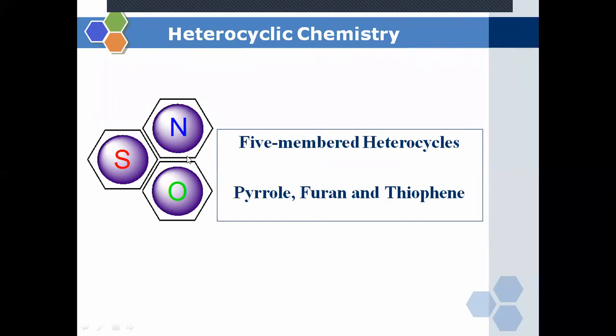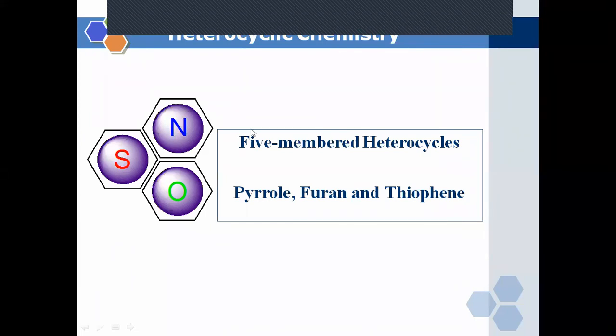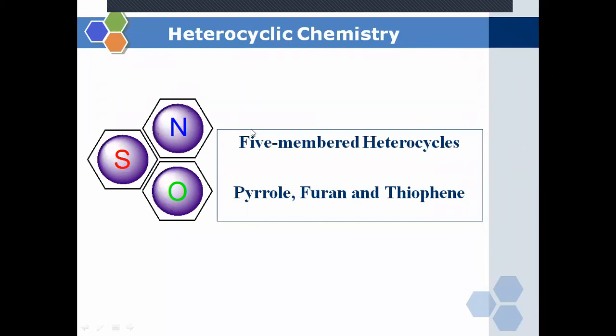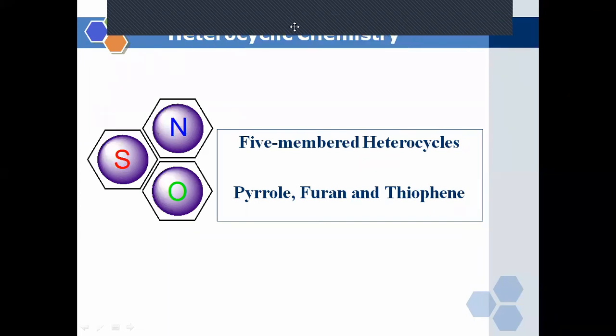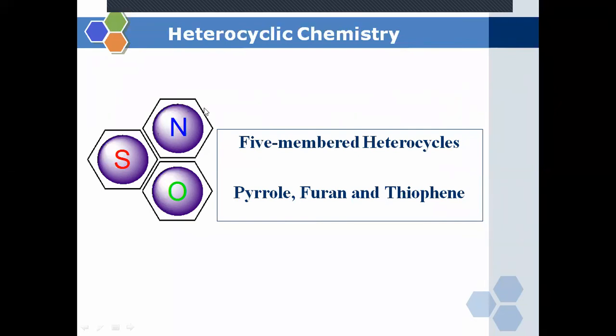When one of the carbon atoms of a five-membered carbocyclic compound, that is a carbon-containing cyclic compound, is replaced by a nitrogen atom, then the name of the compound is pyrrole.